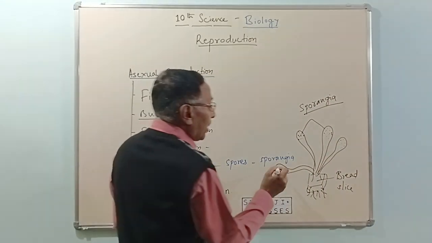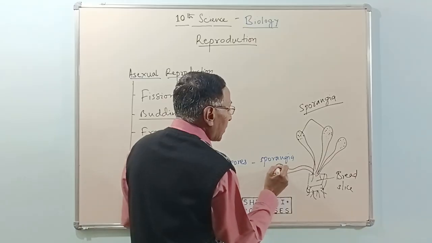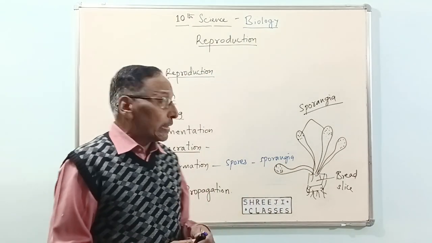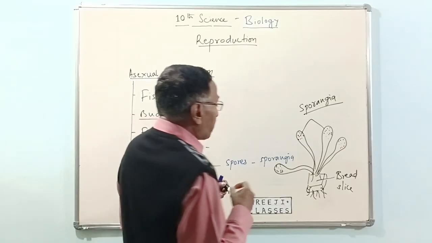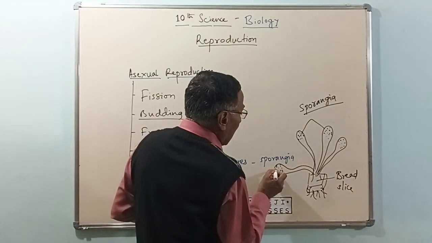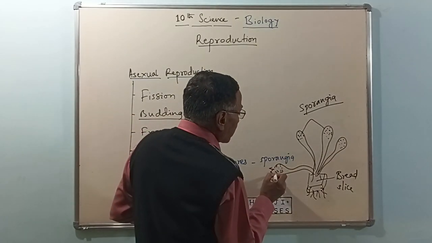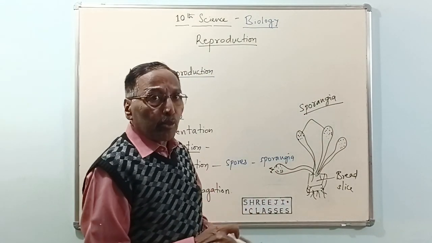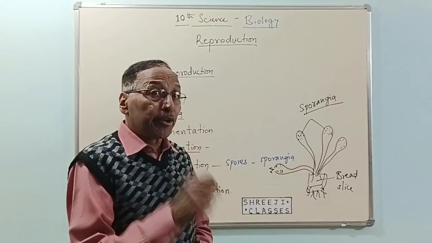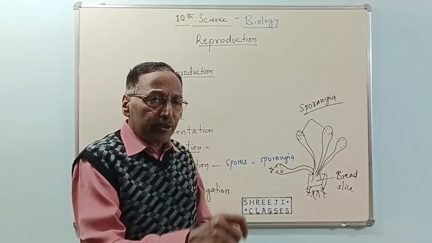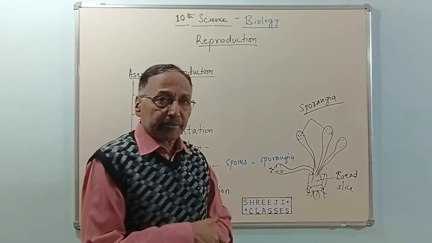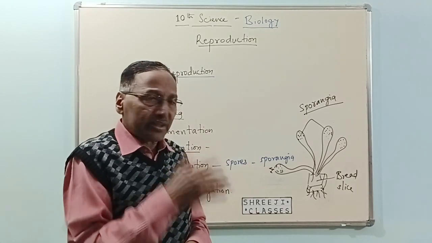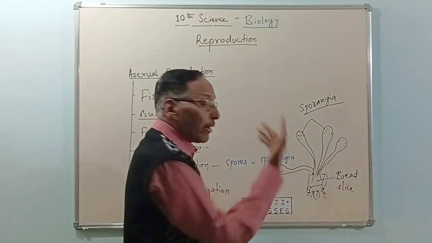These structures are called sporangia. Usually they form spores during unfavorable conditions, and the sporangia burst open and release all the spores into the surroundings. If the spores get a moist nutrient medium like a bread slice or a roti or chapati, they will grow into fungi.